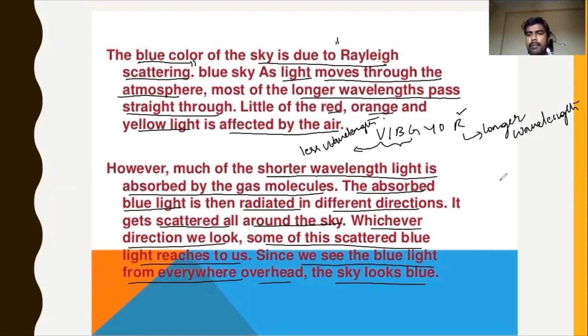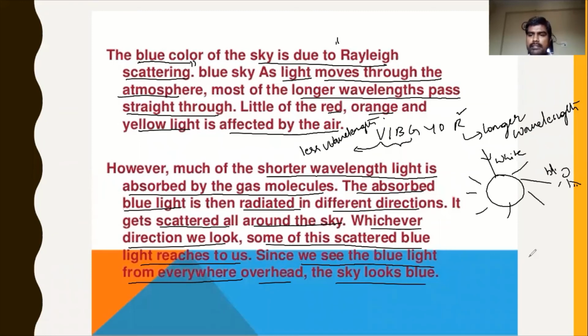So this is a molecule. When white light comes, this molecule absorbs white light, out of which blue is matching wavelength for its size. As a result, it absorbs mostly blue light and it emits blue light in all directions. A person standing here is able to see blue.